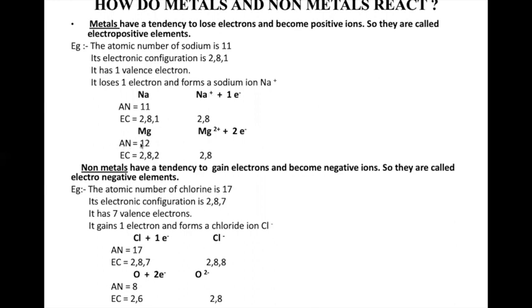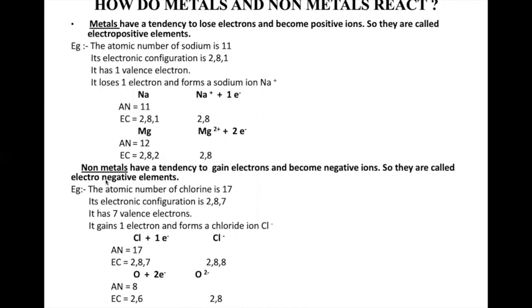Magnesium, the atomic number is 12. The electronic configuration is 2, 8, 2. It is not following a stable octet rule. Therefore, it will give away 2. So see, plus 2 is written. It has got 2 protons more because it has lost 2 electrons, and therefore it is written 2 positive.